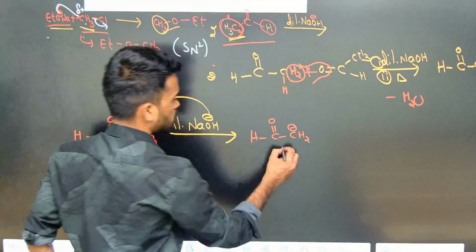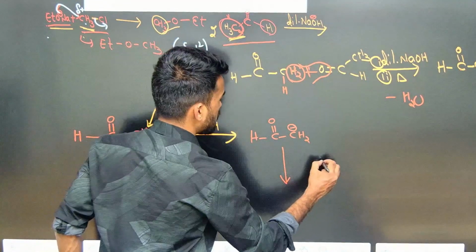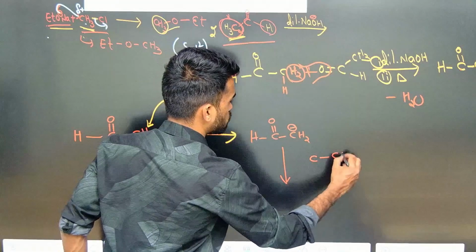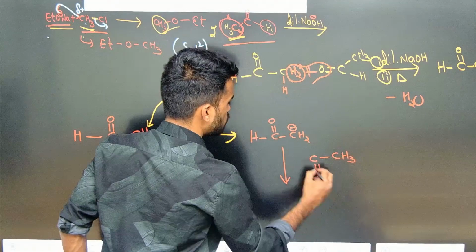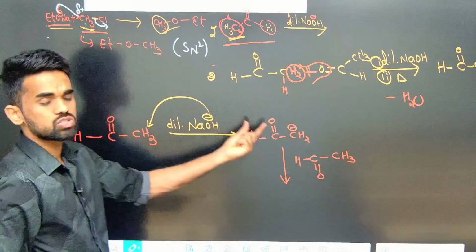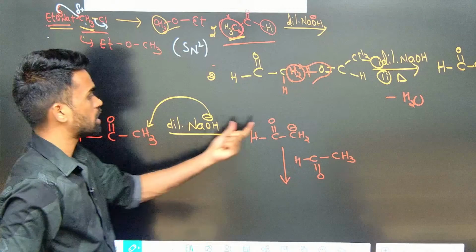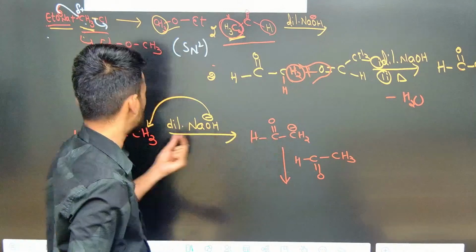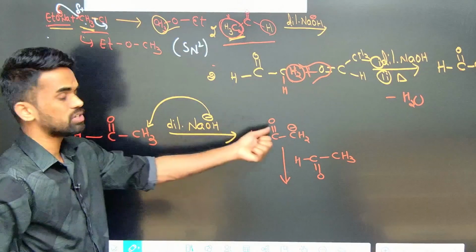This conjugate base, this carbon anion, will attack another carbonyl group. We have taken 2 aldehydes, and out of the 2, 1 is forming a conjugate base like this. It means the proton is removed and you get a carbon anion.